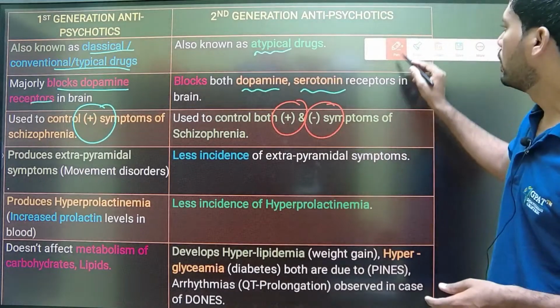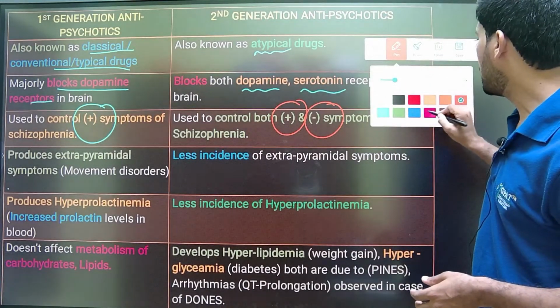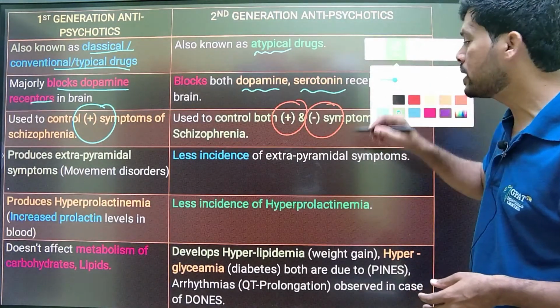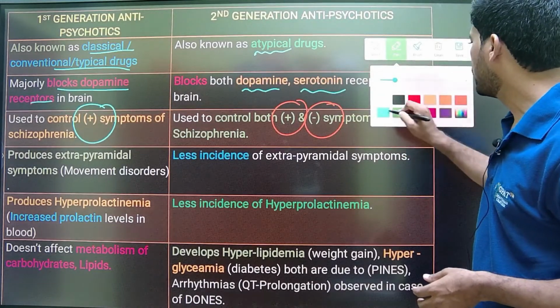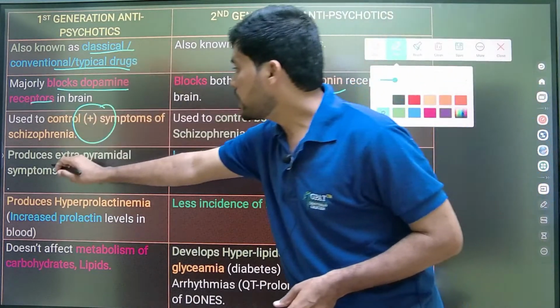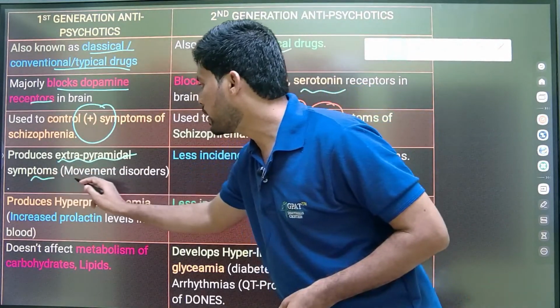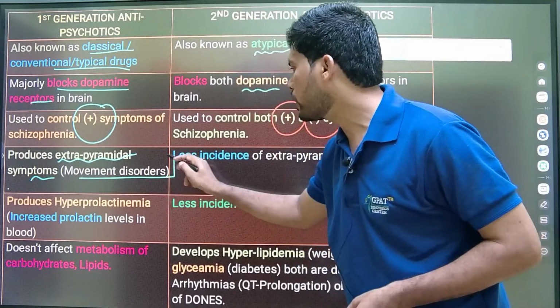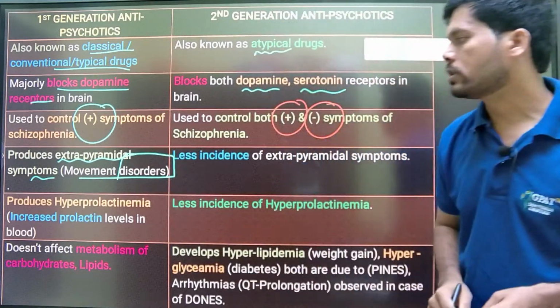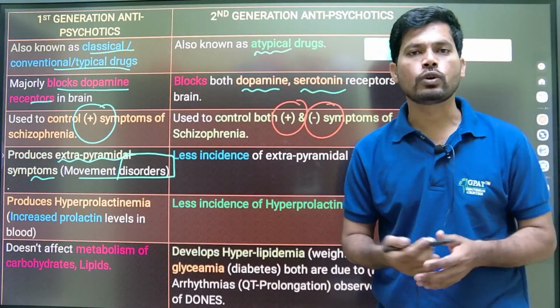Okay. And the important thing is the side effects. So side effects also you can easily remember, let's see here. The first generation antipsychotics produce extrapyramidal symptoms, that is movement disorders. One of the common examples is Parkinsonism.